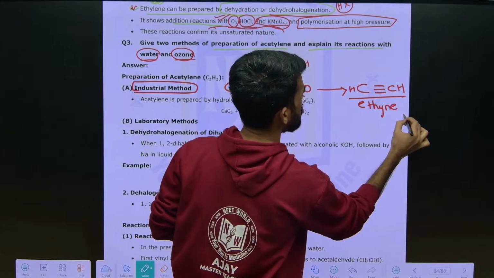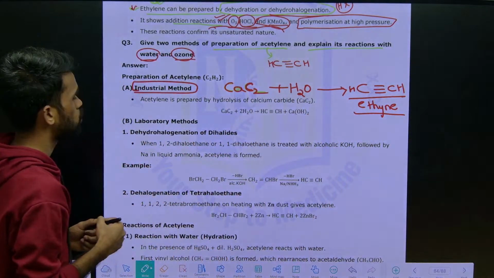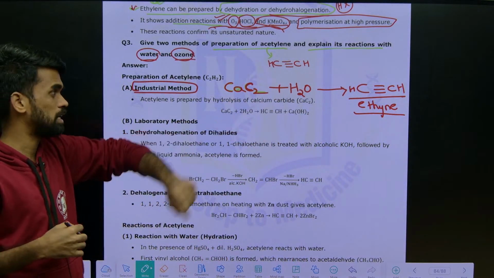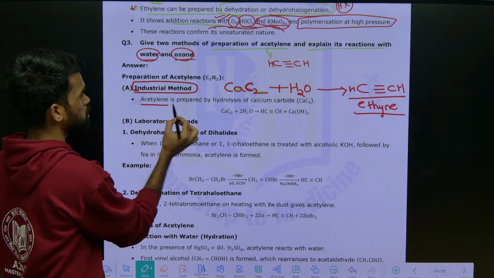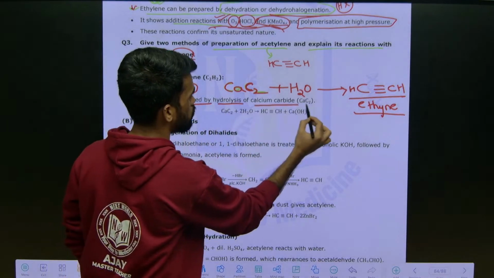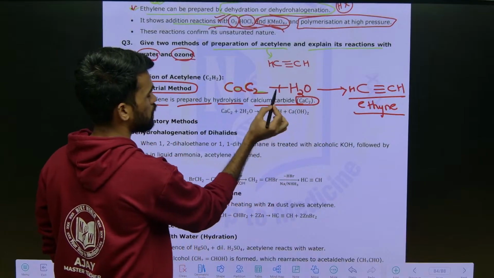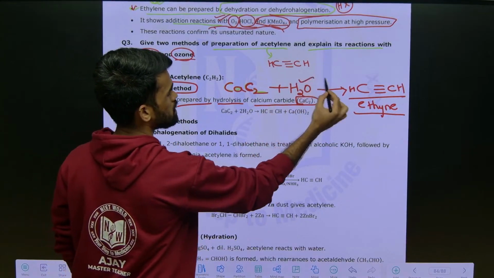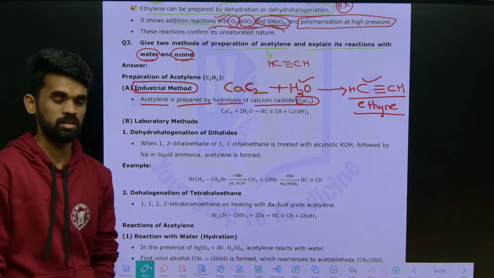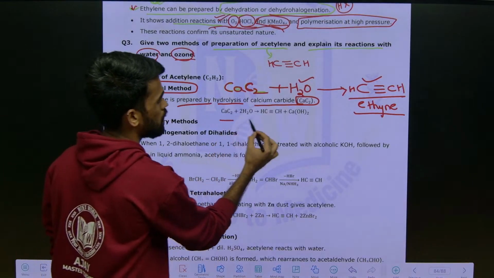You can also call it acetylene. So ethine is also called acetylene. What I am saying is, acetylene is prepared by hydrolysis of calcium carbide. Okay, if you hydrolyze calcium carbide, acetylene is formed, that is what they are saying. So this is the chemical reaction you need to mention.